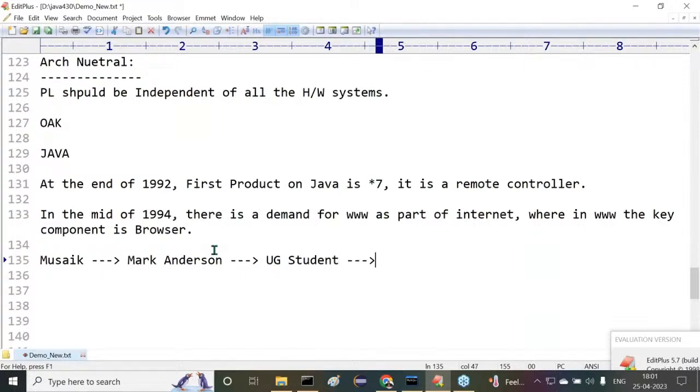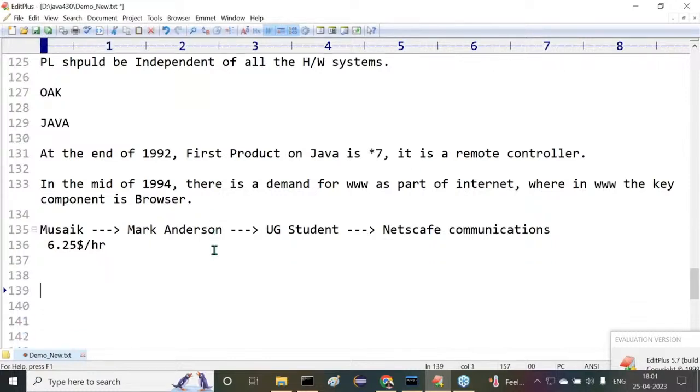All right. He went to the Netscape Communications for the sake of his internship work. For the sake of project work, he went to the Netscape Communications company. There he prepared this browser as part of his project work. To prepare this browser, he took nearly $6.25 per hour. Hourly basis. Per hour, he took nearly $6.25 to prepare that Mosaic browser. Of course, later on that name was changed. That's a different story. By the time that Mosaic browser is a very good browser, it is getting very good demand in the mid of 1994.